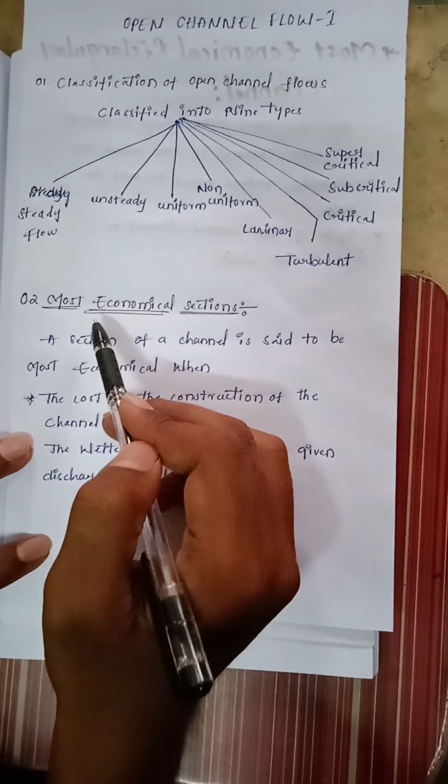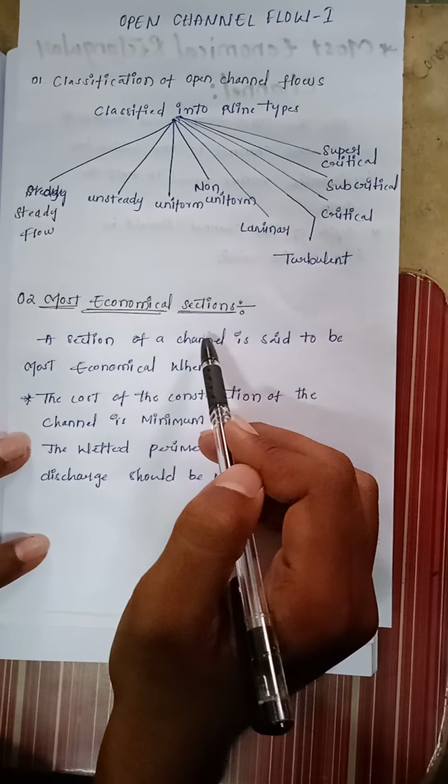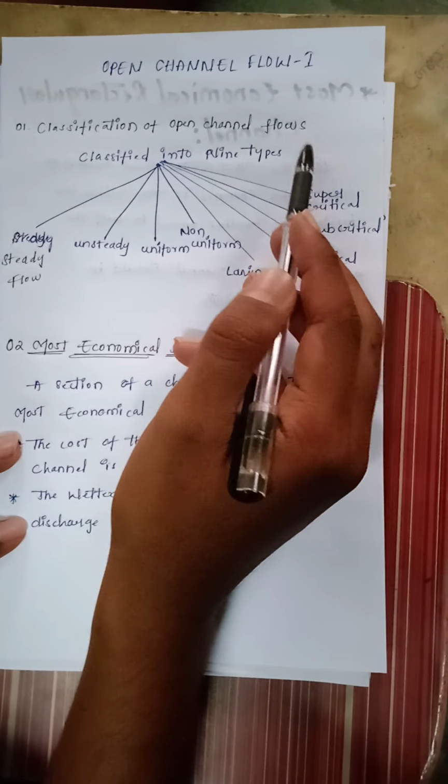Whereas coming to the most economical sections, these are classified into 3 types mainly. Those are rectangular channel, trapezoidal channel, and finally third one is circular most economical section. These are the 3 types of most economical sections. Let us briefly discuss about the classification of open channel flows.